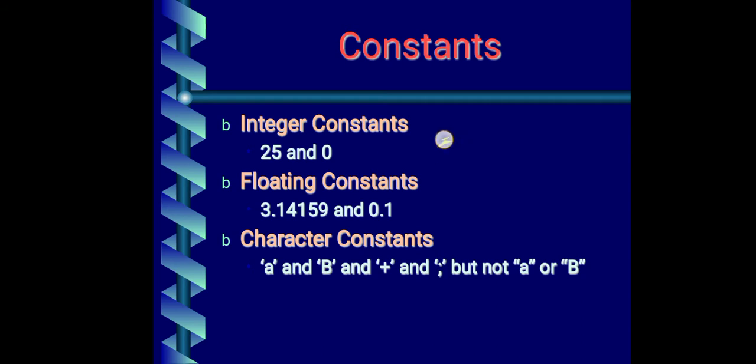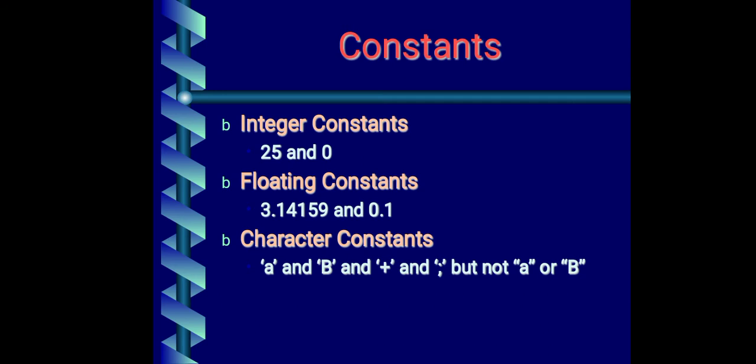So what is an integer constant? An example of integer constant is 25. If I write in the program a is equal to 25, a will get the value 25. So 25 will remain 25 only. Later on, if I write a is equal to a plus 1, a was assigned as 25, and now a will become 26. Has 25 changed? No. But a has changed its value. A has incremented and it has become 26.